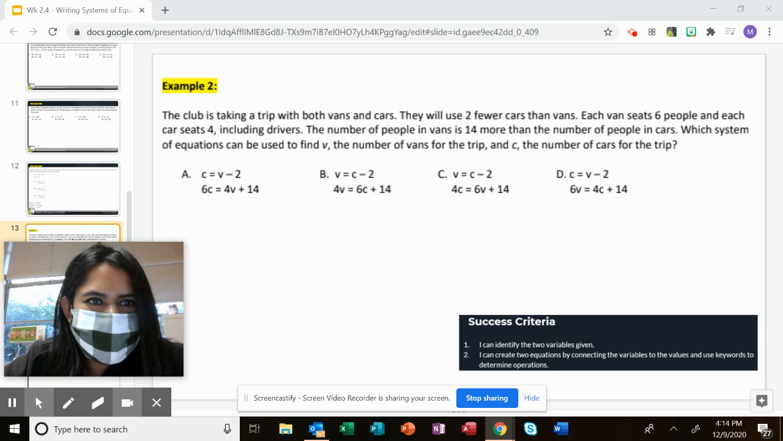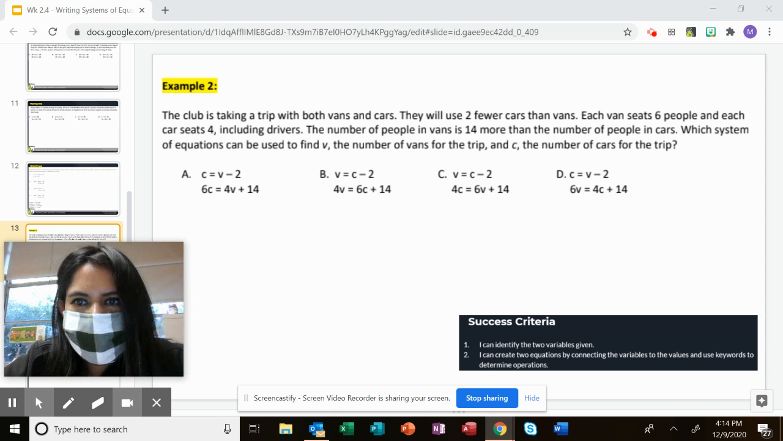All right, example 2 says the club is taking a trip with both vans and cars. They will use two fewer cars than vans. Each van sits six people, and each car sits four, including drivers. The number of people in vans is 14 more than the number of people in cars. Which system of equations can be used to find V, the number of vans for the trip, and C, the number of cars for the trip?